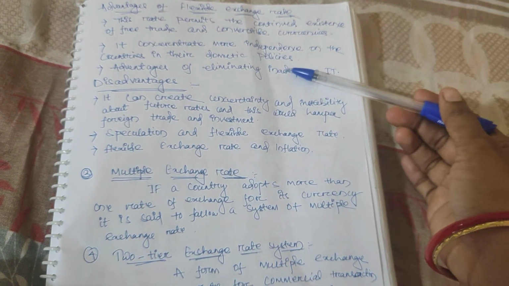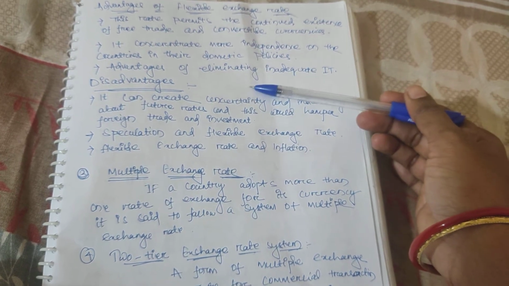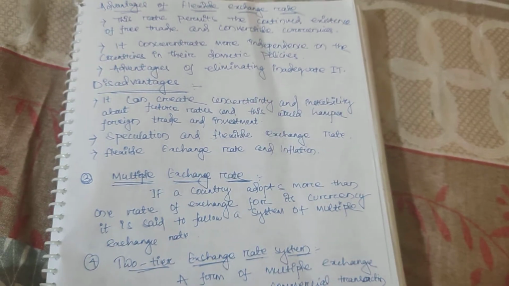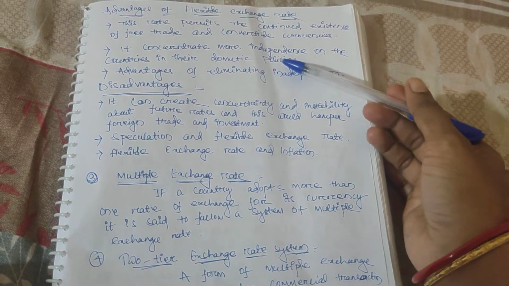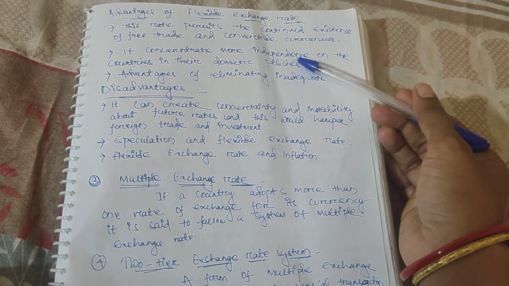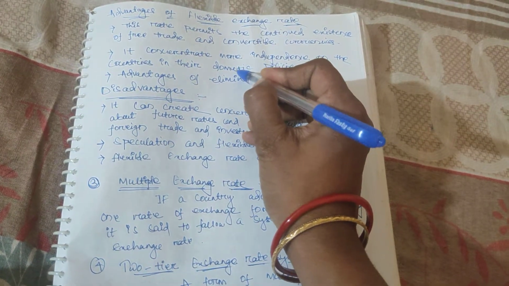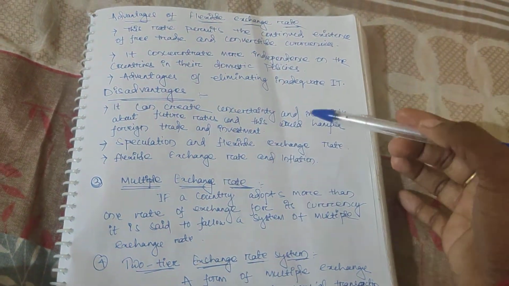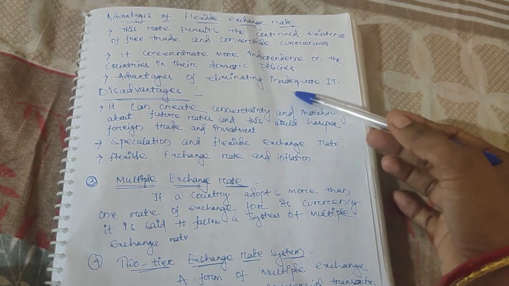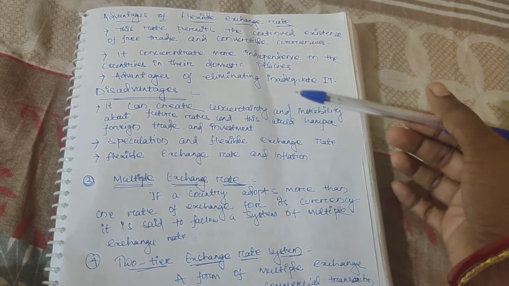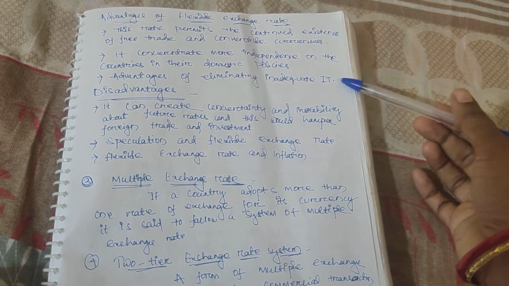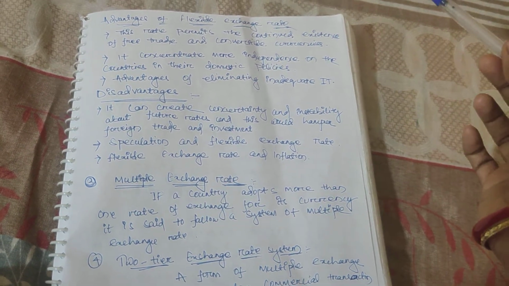Second, it gives more independence to the countries in their domestic policies. Then it gives advantages to eliminate the inadequate. If anything is inadequate in international trade, it eliminates those things.